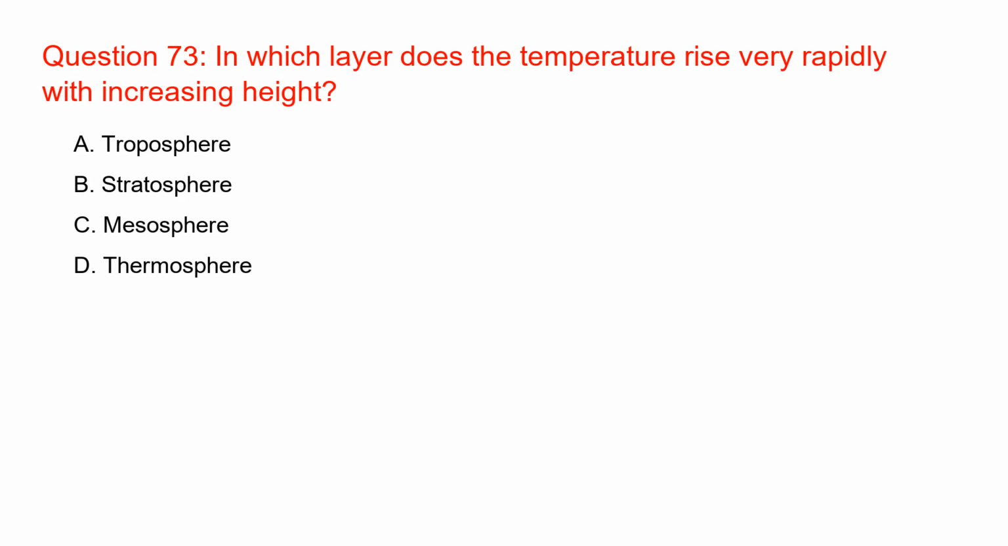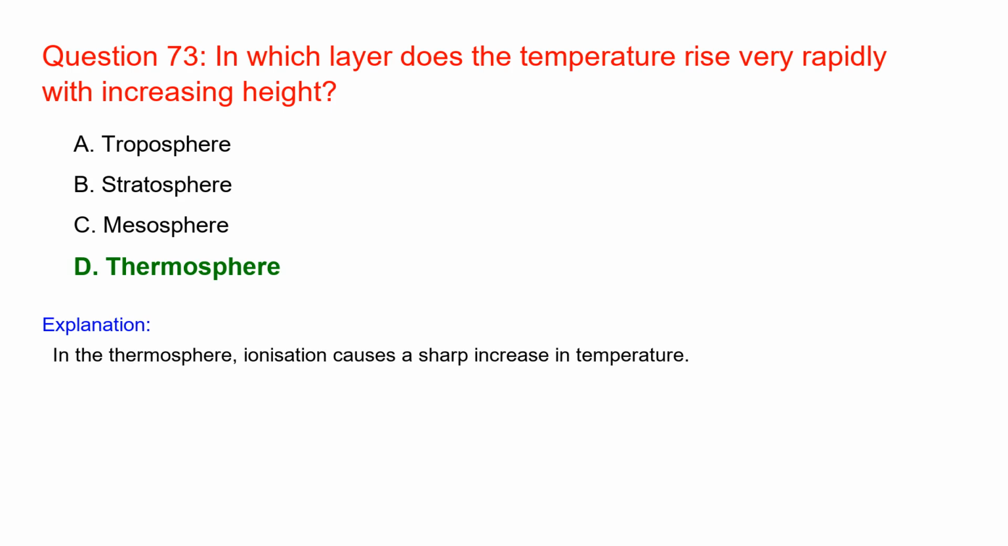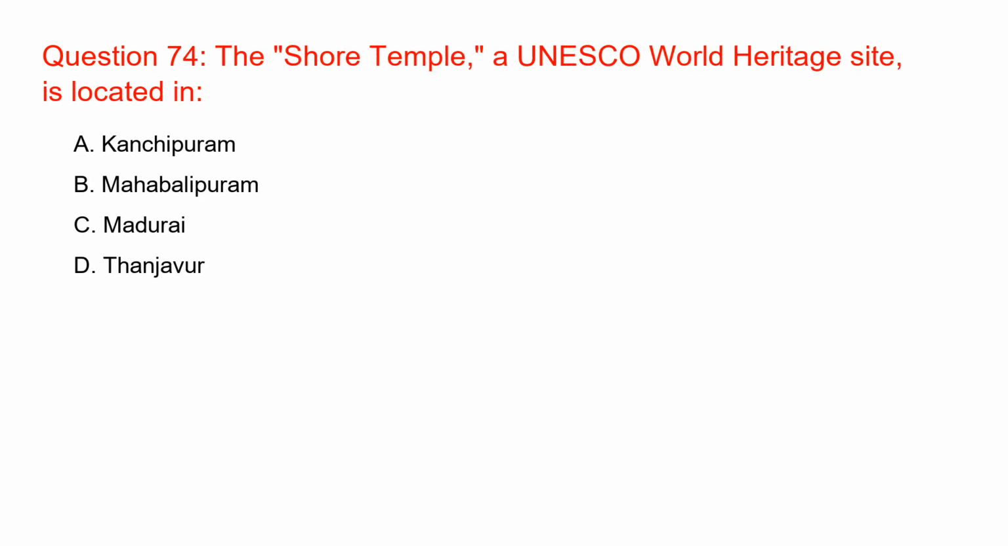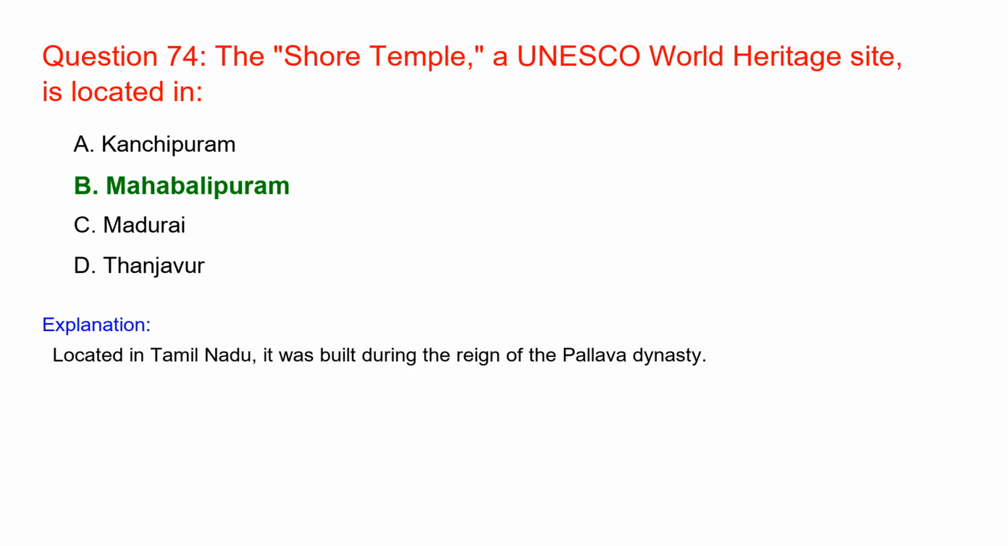In which layer does the temperature rise very rapidly with increasing height? Thermosphere. In the thermosphere, ionization causes a sharp increase in temperature. The Shore Temple, a UNESCO World Heritage Site, is located in Mahabalipuram. Located in Tamil Nadu, it was built during the reign of the Pallav dynasty.